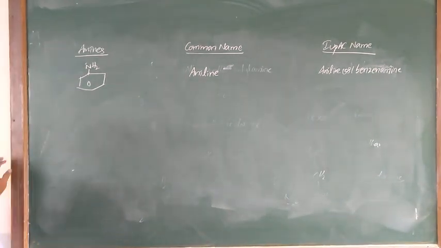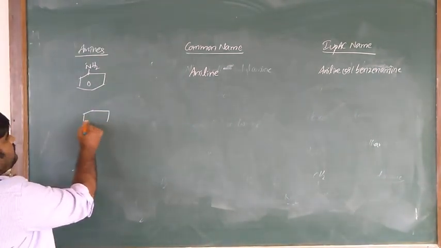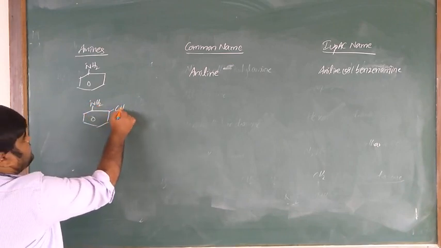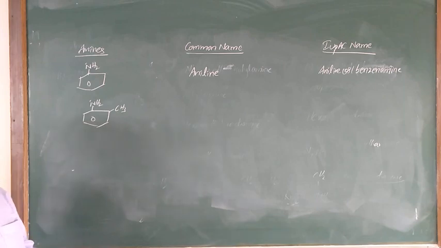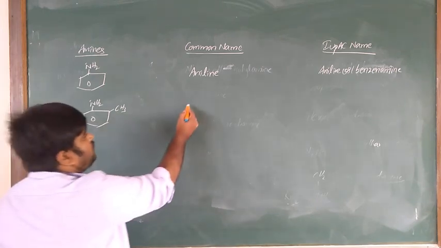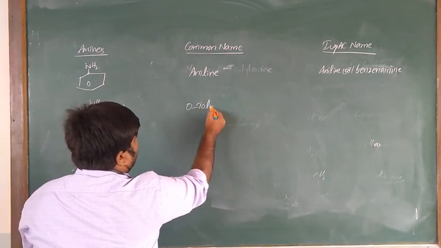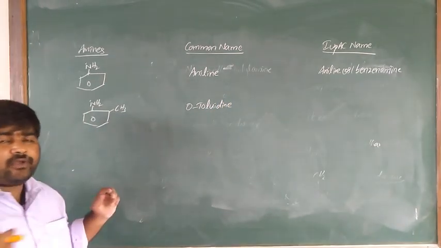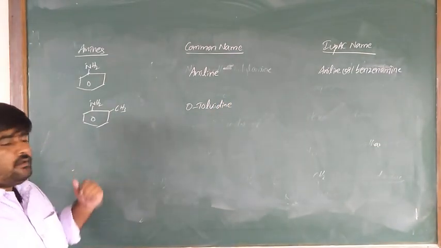And coming to the one with NH2 and CH2, the common name is orthotoluidine. Ortho, meta, para prefixes can be used in common names.